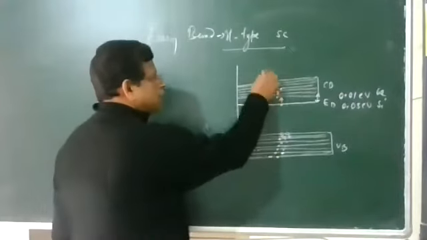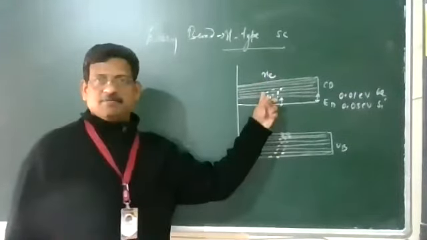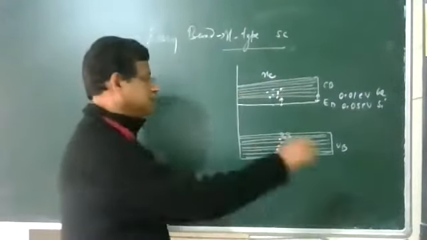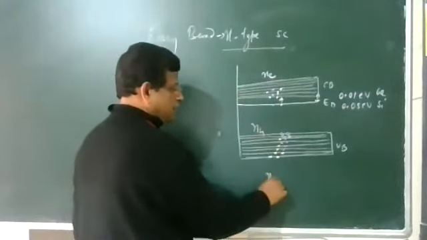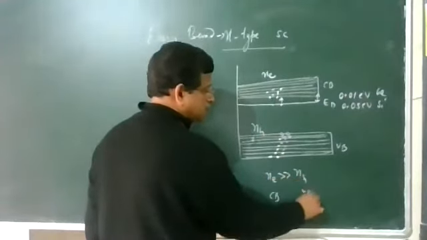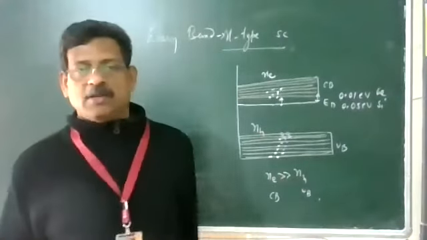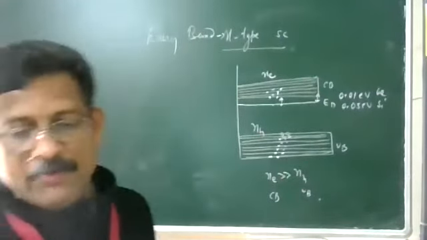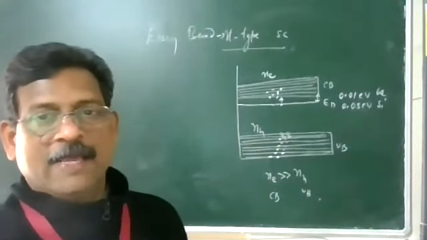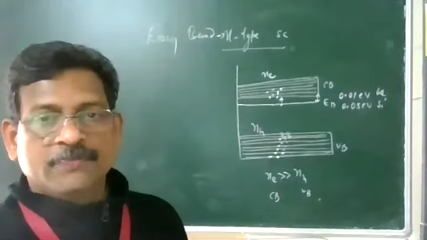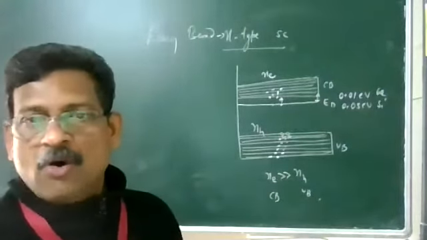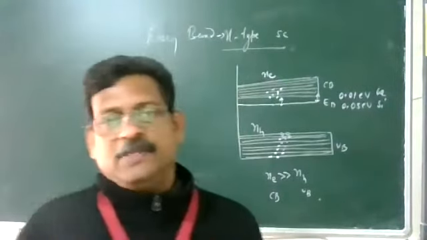So the number of electrons in the conduction band is far greater than the number of holes. We are not going to count the number of electrons in the valence band. So the number density of electrons in an n-type semiconductor is far greater than holes. So we don't mark any holes in the conduction band. The conduction band has only electrons.